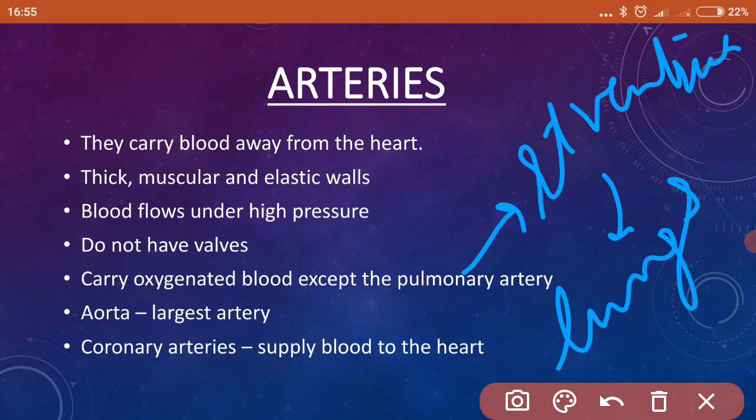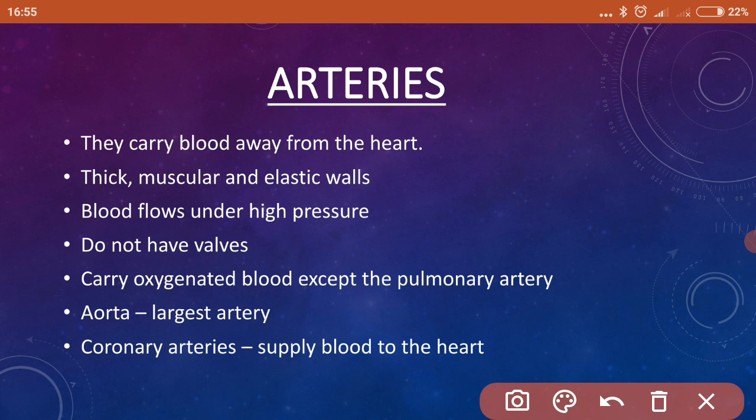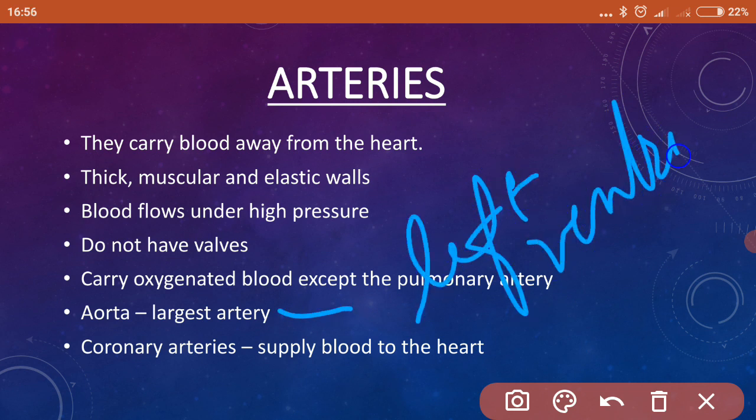Then there is another artery which is called the aorta. This is the largest artery in the body. It is responsible for carrying oxygenated blood from the left ventricle. Now from the left ventricle, where will it carry the blood? To all parts of the body. The aorta branches off into smaller arteries which carry oxygen-rich blood to all body parts.